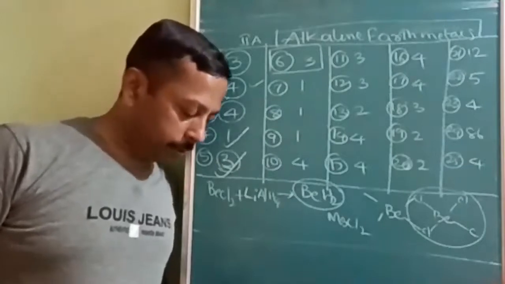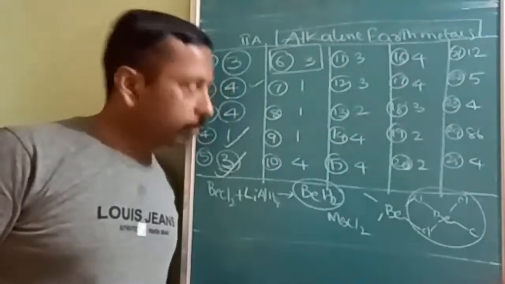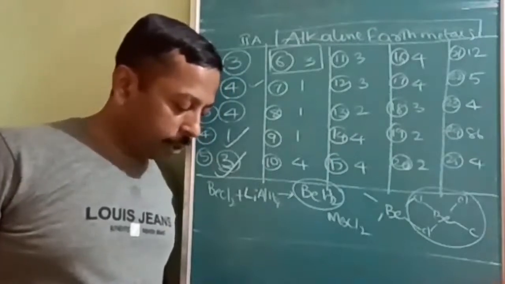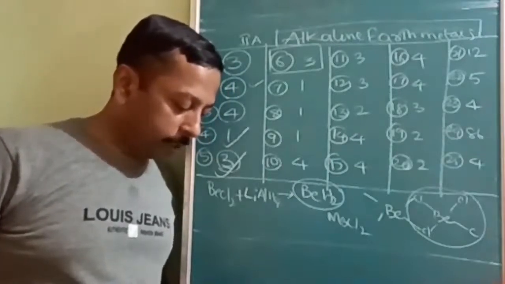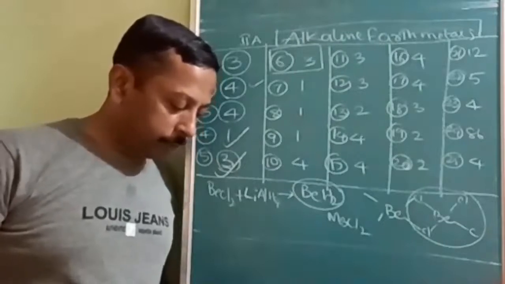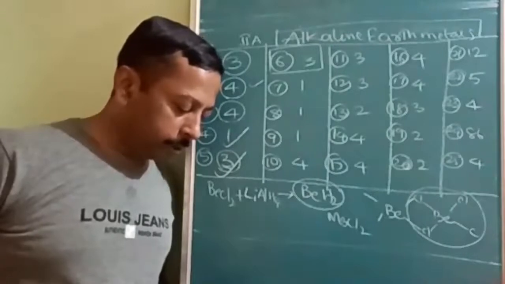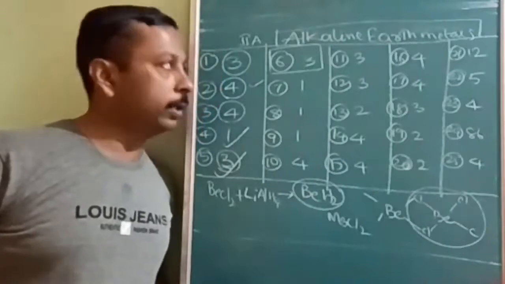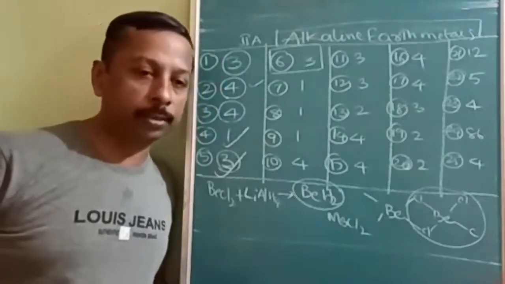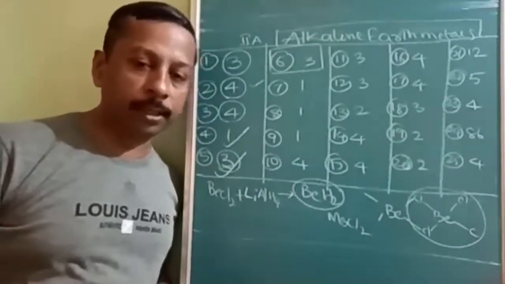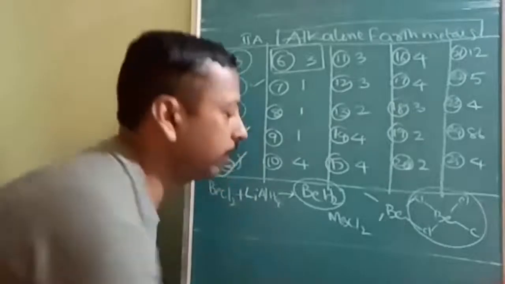Okay, so next, coming to the 7th question. MgSO4 on reaction with ammonium hydroxide and ammonium chloride, treated with NaH2PO4, forms a white crystalline salt. What is the formula of that salt? What are the reactants they have given?